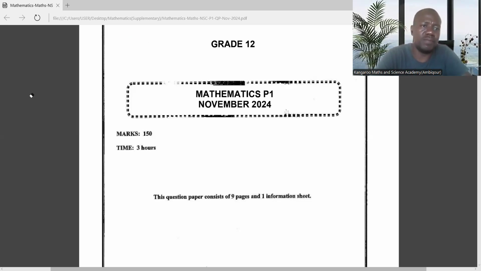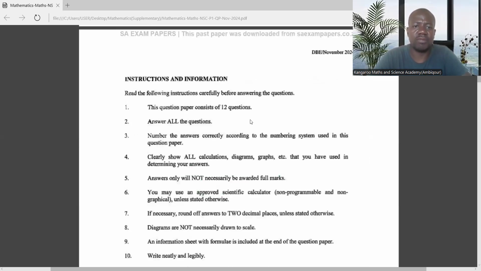Number one, I think you need to consider the following steps. You know that you'll be writing a paper that is out of 150, and it's a 3-hour paper. According to my understanding, you're used to the format of the paper. What I could advise is, for example, looking at November 2024, if we can just go through it.